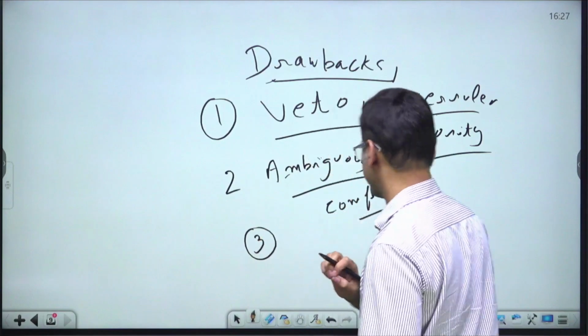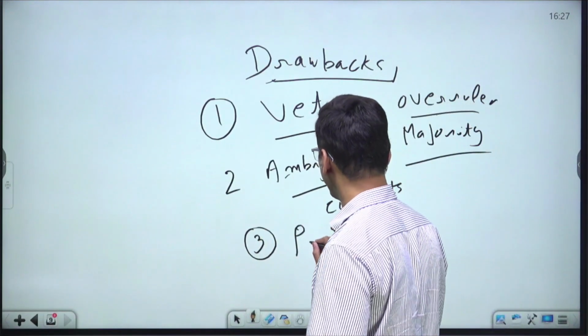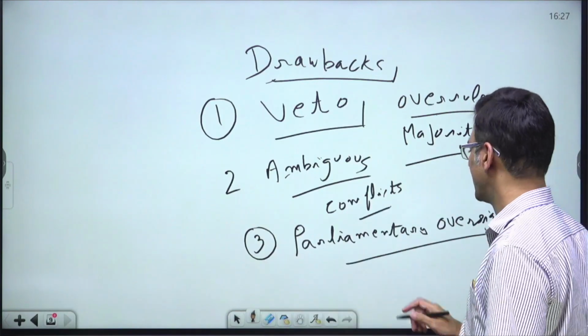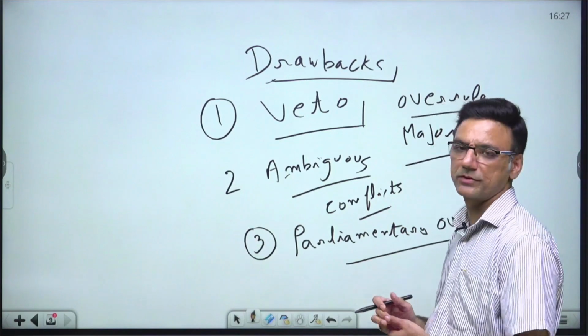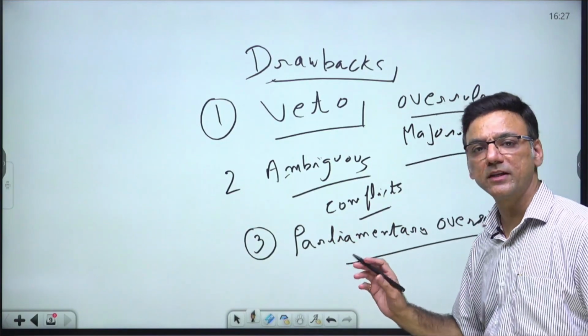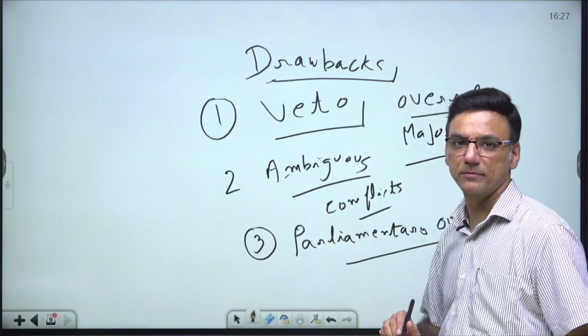Other drawback was there was lack of parliamentary oversight. That means the British Parliament was not given clear-cut powers to scrutinize the reports which were sent by the Governor General about Indian affairs.